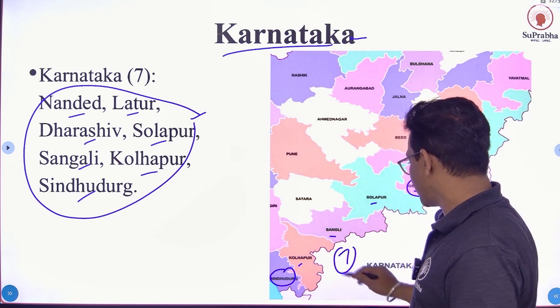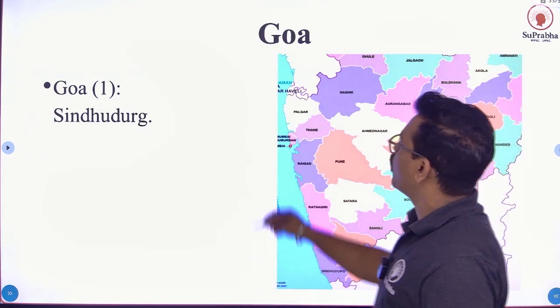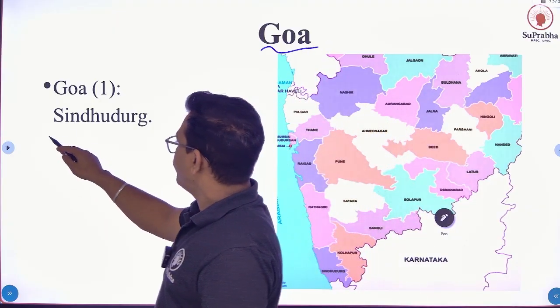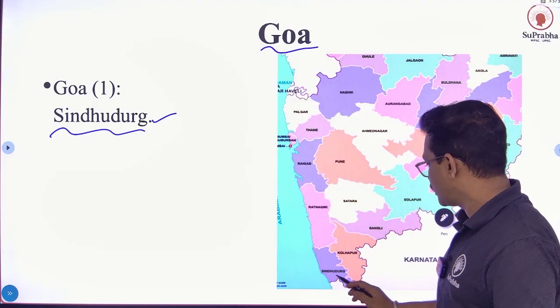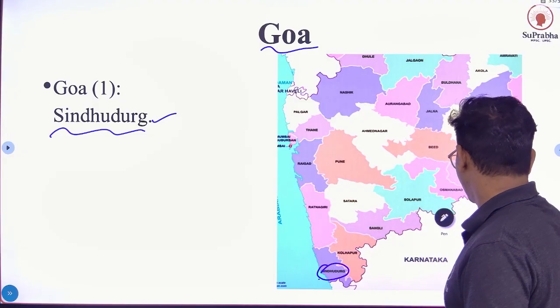These are seven districts. Next, Goa. Only one district shares a border with Goa, and this is Sindhudurg. You can see here Sindhudurg.